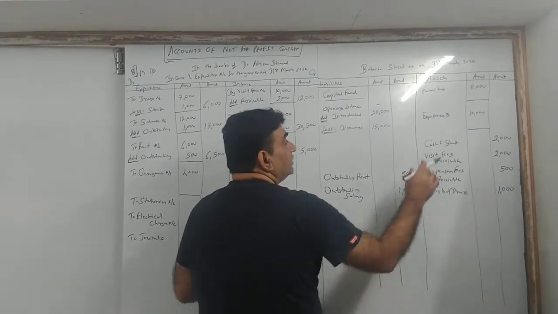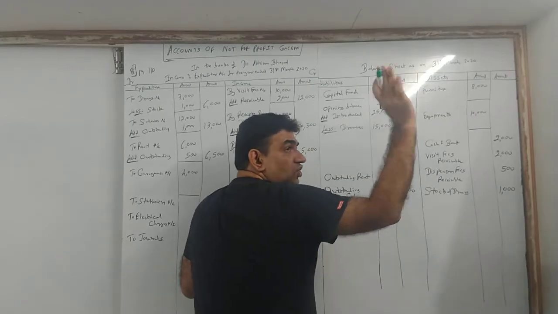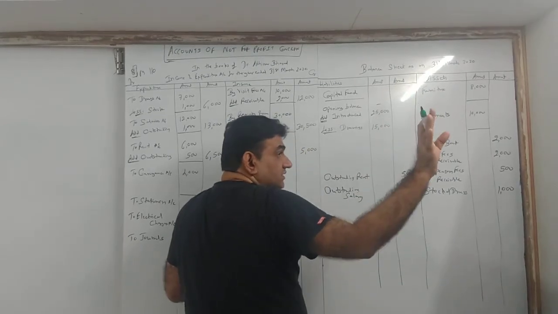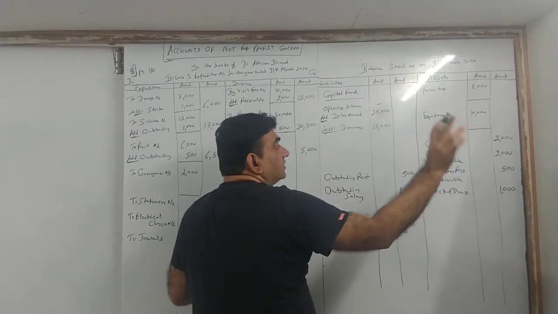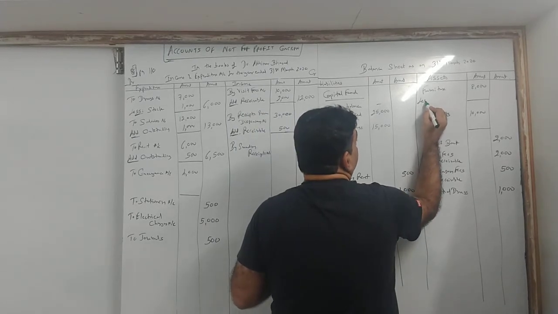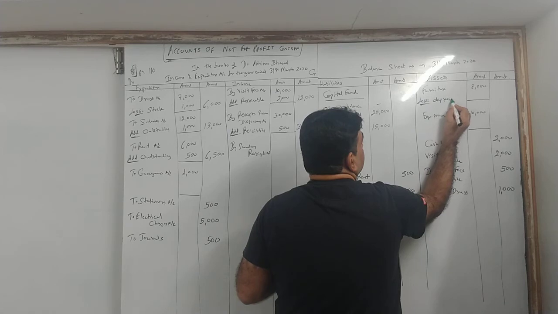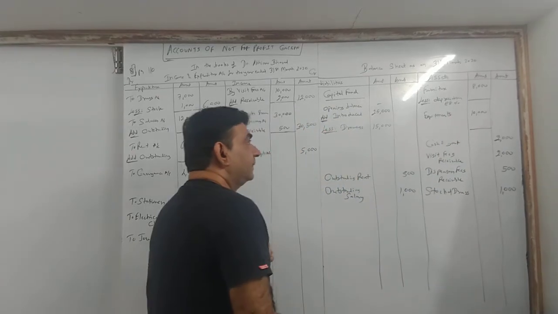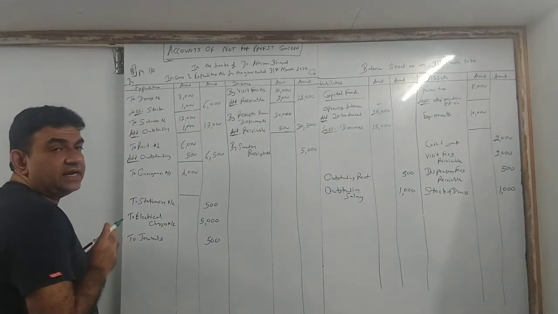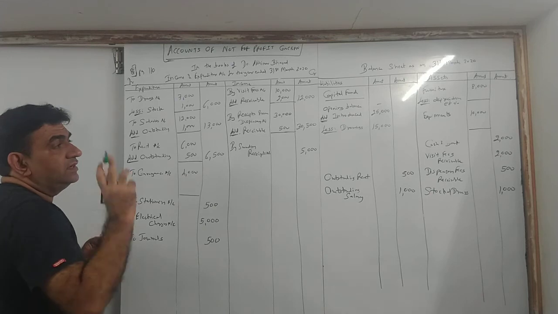Now what is my total furniture? 8,000. So the rate of depreciation on furniture is 8%. I have used it. So the first effect: remove it from the asset. Below furniture, write less depreciation at the rate of 8%.